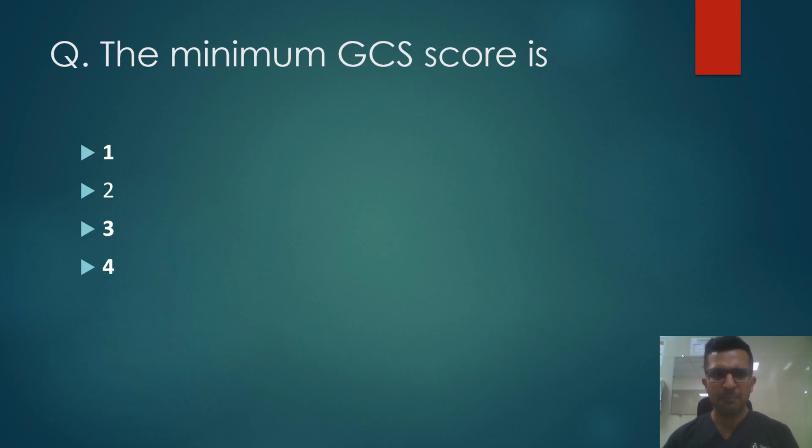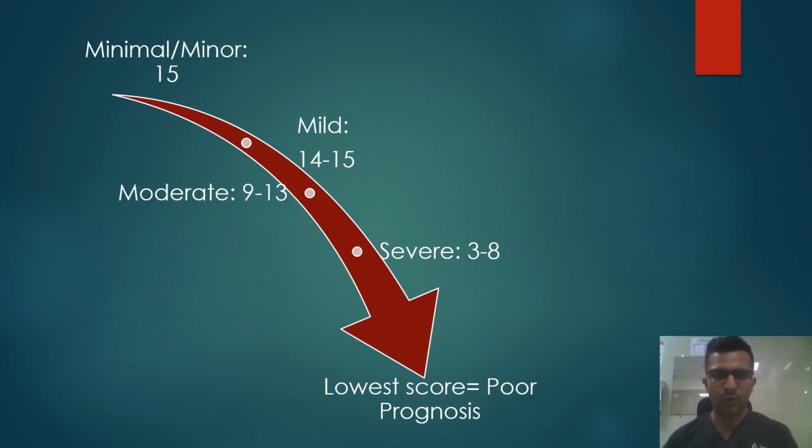Now a very simple question, and a mistake should not be made. What is the minimum GCS score? 1, 2, 3, 4. Don't fall into the trap of 1. The minimum for each component is 1, 1 and 1 for EVM, so the minimal score would be 3. Now, how do we divide these injuries on the basis of GCS? Remember, the GCS total score is 15. That is the maximum score, and the minimum score will be 3.